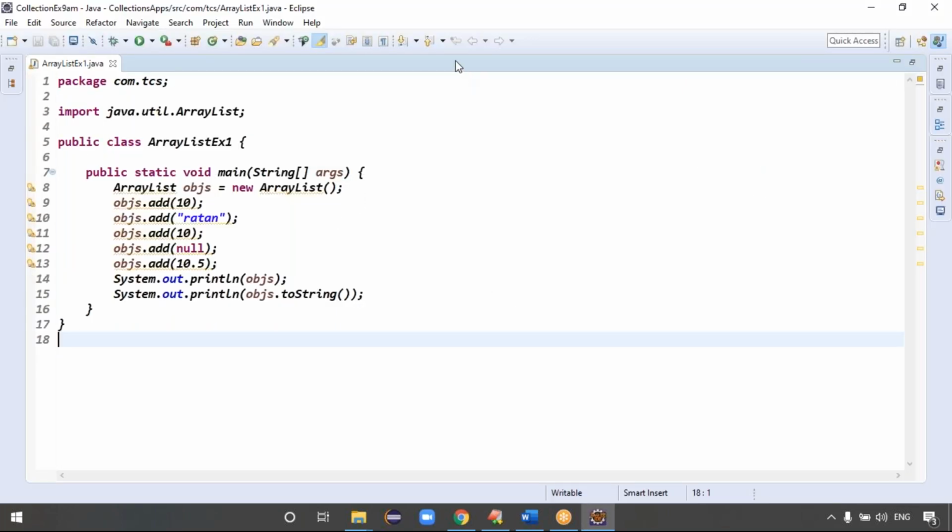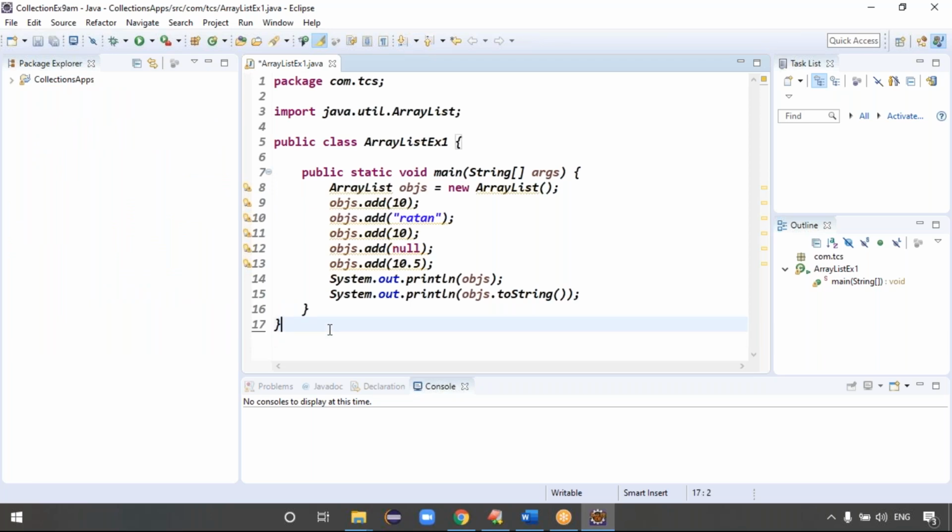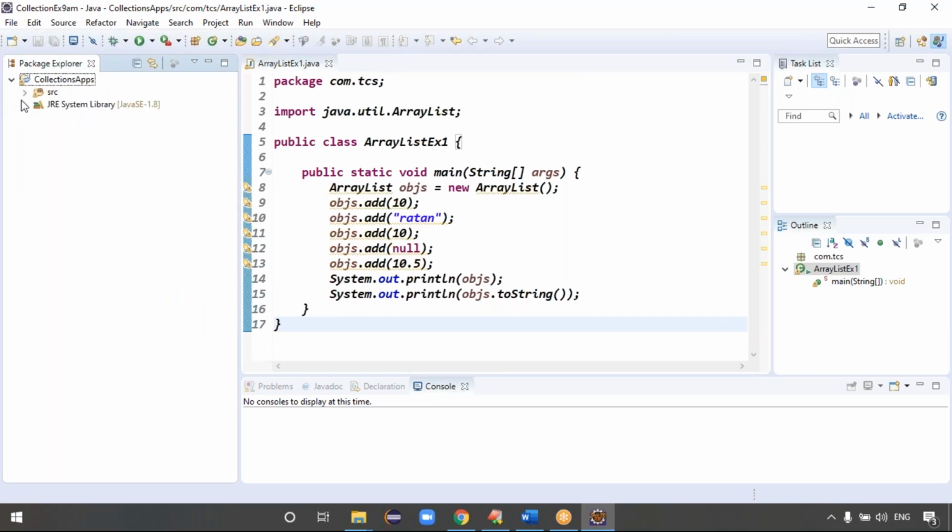Guys, come to the application once. Today we'll see the flavor of generics. Yesterday we wrote the code like this, but we got all these bulb symbols, right? Bulbs are nothing but warnings, guys. Even though the code compiles and executes, warnings are definitely not recommended. So how to overcome these warnings, I will tell you today.